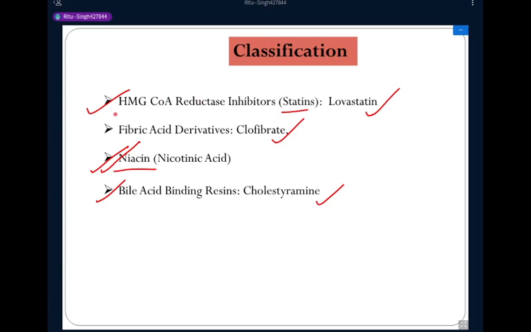Okay, now we discuss the HMG coenzyme A. What is HMG?